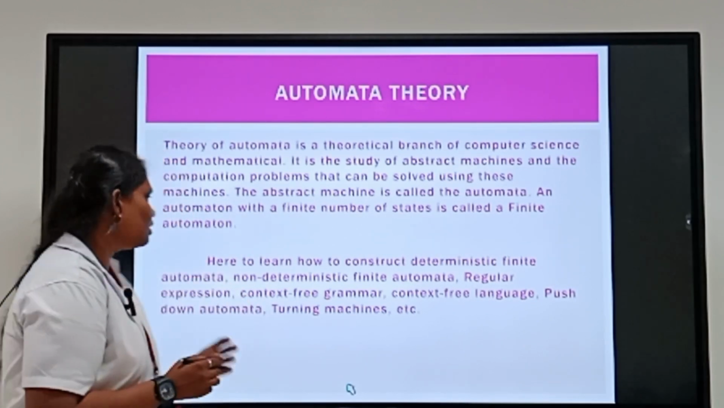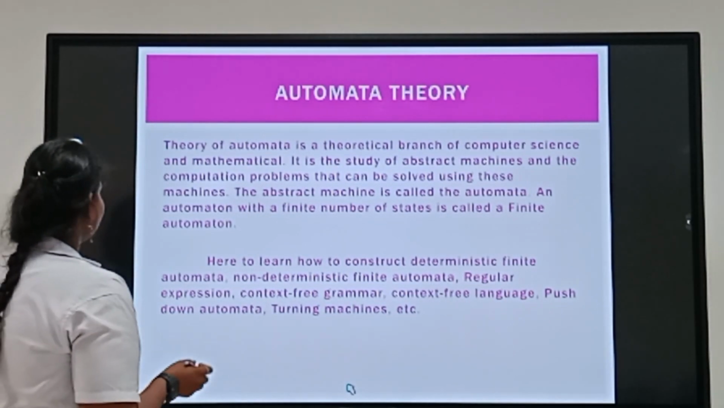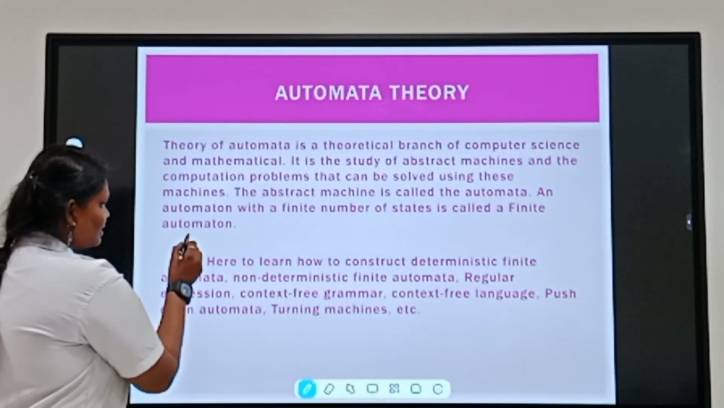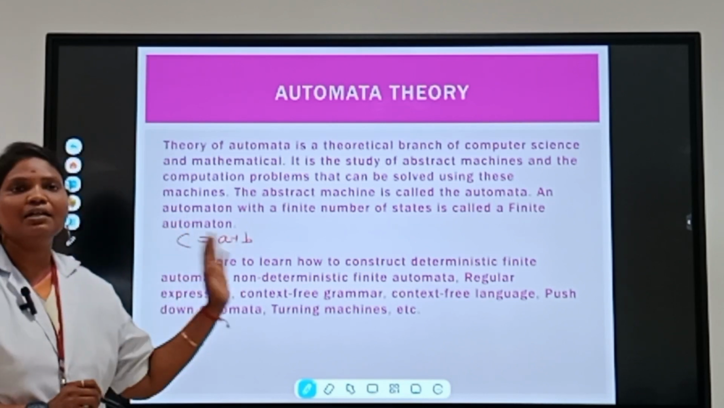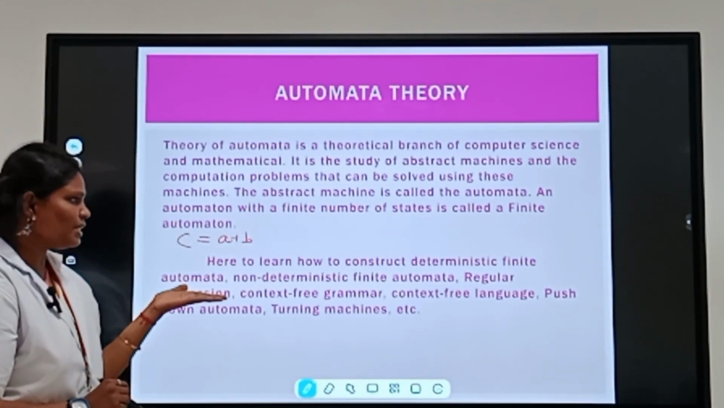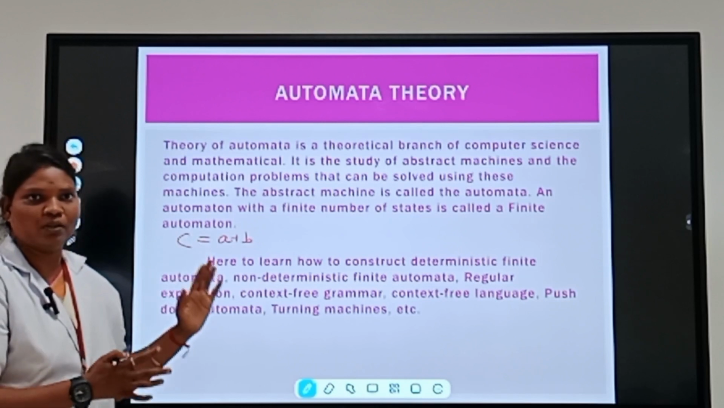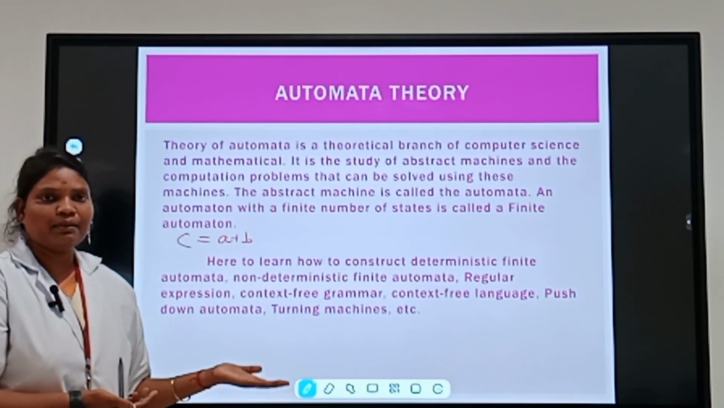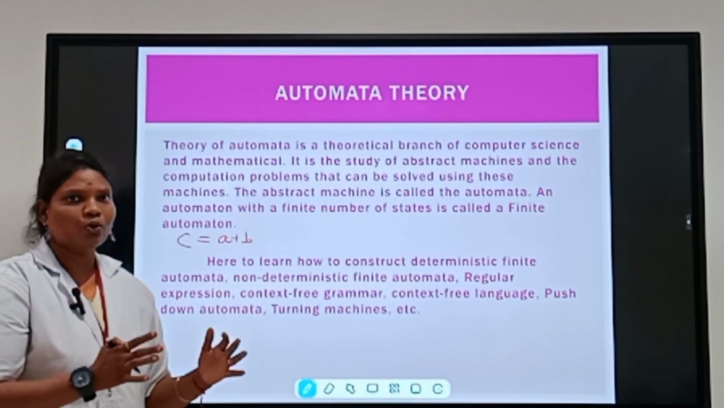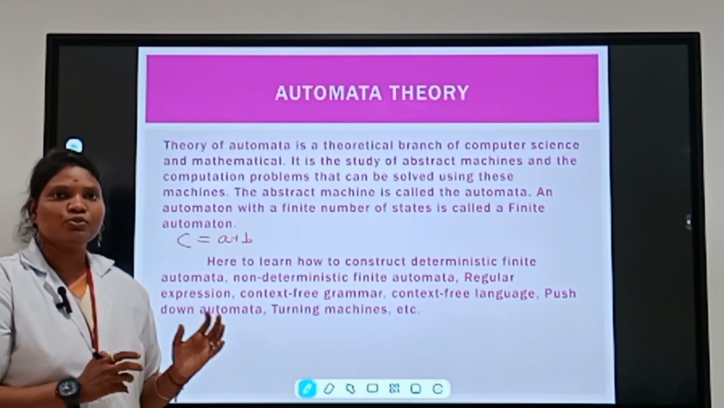Let's take one example, C equal to A plus B. It is a basic addition program. The code is small, and we can draw a block diagram, which is also small and easily understood.